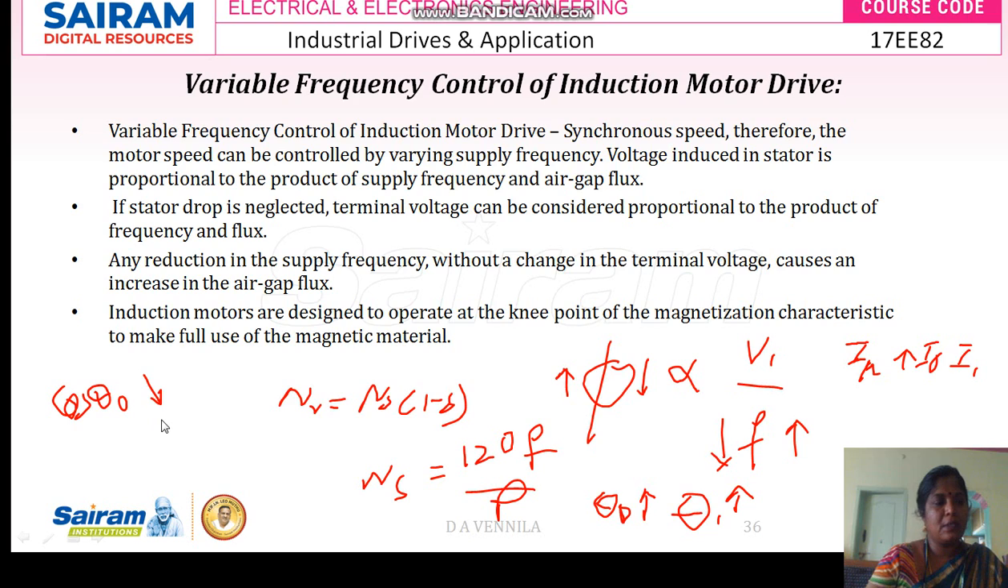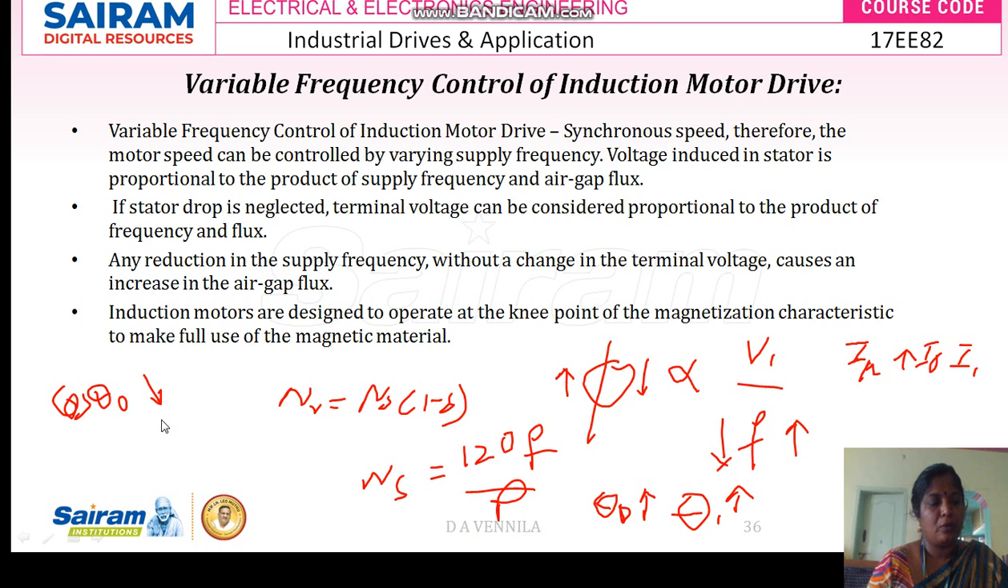So this is the effect of a decrease in frequency, keeping your V1 constant. If the flux increases, the power factor will decrease. And if the power factor is decreasing, what is the disadvantage? The magnetizing current will be more. If the flux is increasing, then your motor core will go into deep saturation, and this will not be good for your bus bar.